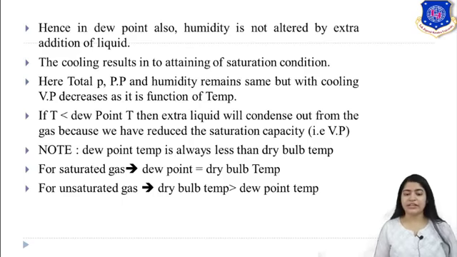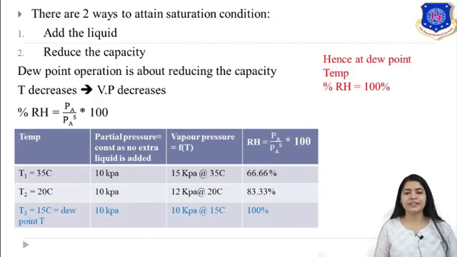Now note down that your dew point is always less than dry bulb temperature. Now for saturated gas, your dew point is equal to dry bulb temperature, but for unsaturated gas, your dry bulb temperature is always more than dew point temperature. Okay, so this was clear.